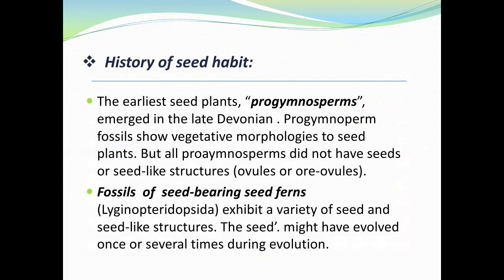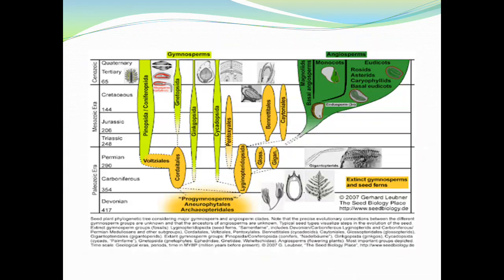There are some fossils of seed-bearing seed ferns. You can see here in the diagram gymnosperm and angiosperm plants according to different eras or periods: Paleozoic, Mesozoic.